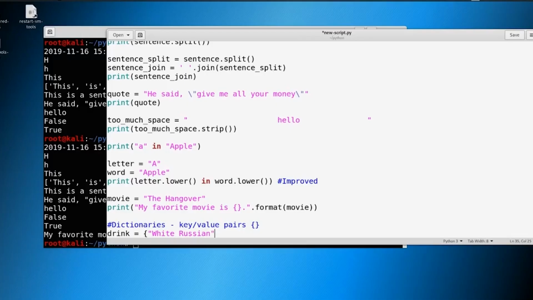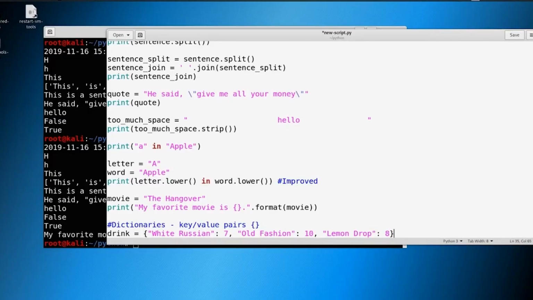We go to a bar, there's a White Russian on the menu, and that White Russian costs $7. And there's also an Old Fashioned, and we just say that's $10. And then we have a Lemon Drop, which is $8. So we've got these, and we'll close this off with a curly bracket.